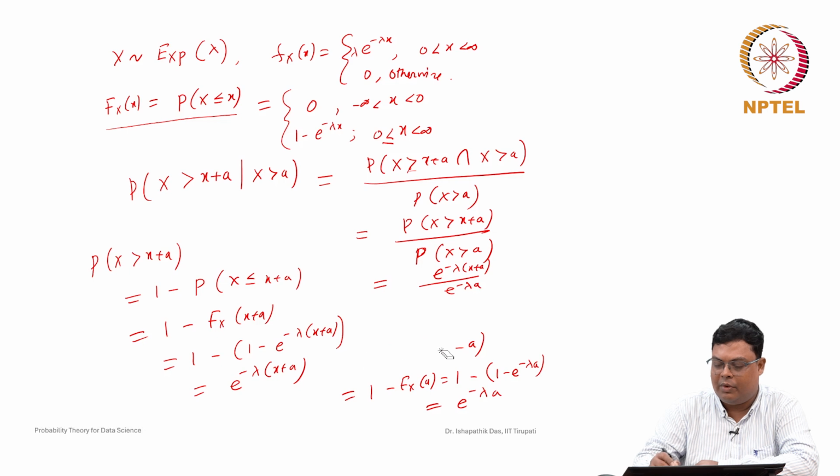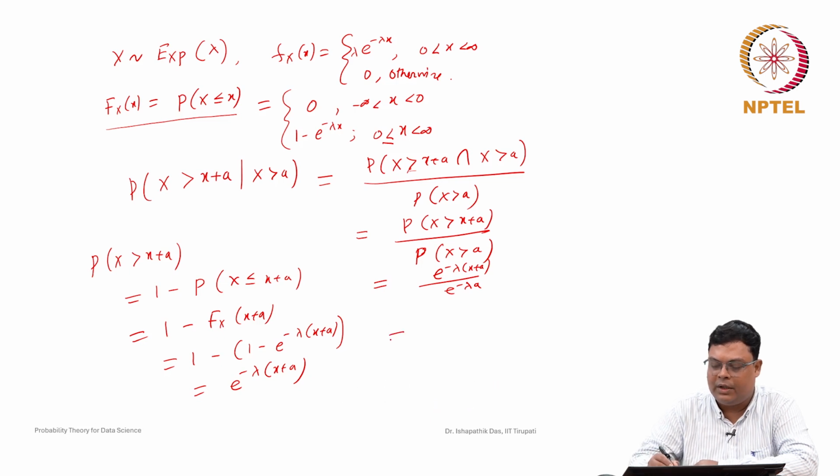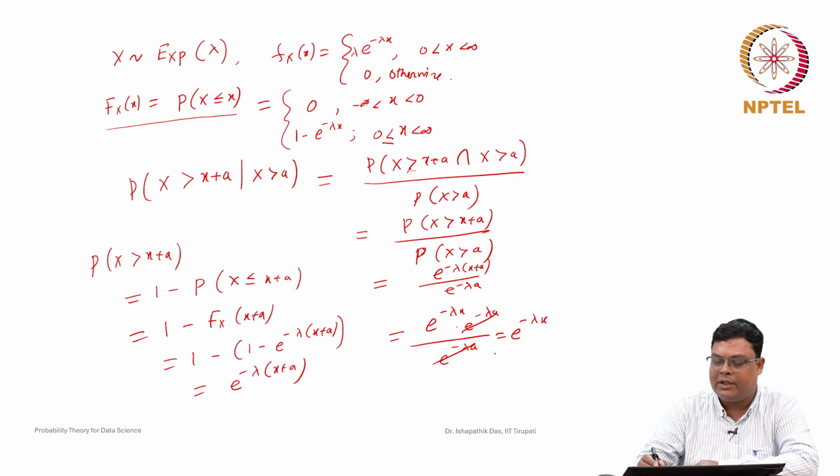We have already computed this value and we will use this. So, it is e to the power of minus lambda a. Now, this is nothing but e to the power of minus lambda x into e to the power of minus lambda a, divided by e to the power of minus lambda a. So, this is cancelled, it is nothing but e to the power of minus lambda x. So, what is e to the power of minus lambda x? This is how we can represent it. This is nothing but 1 minus of 1 minus e to the power of minus lambda x.